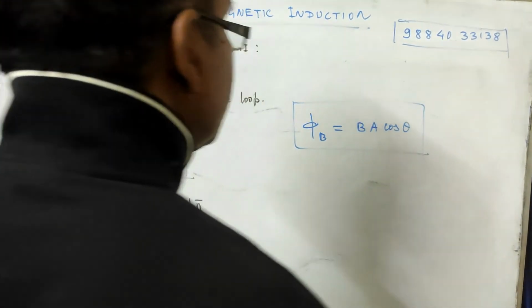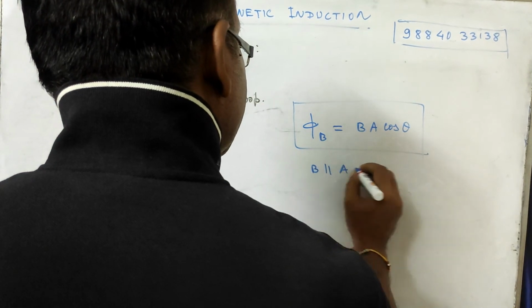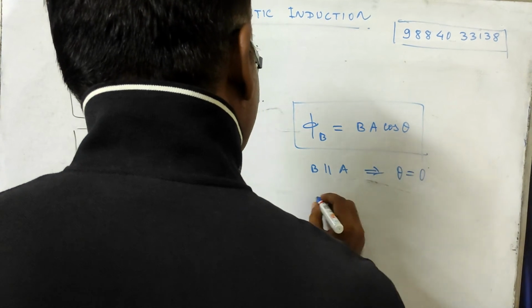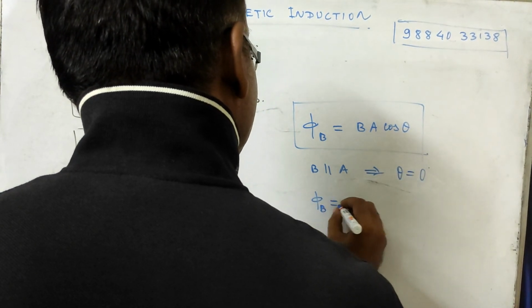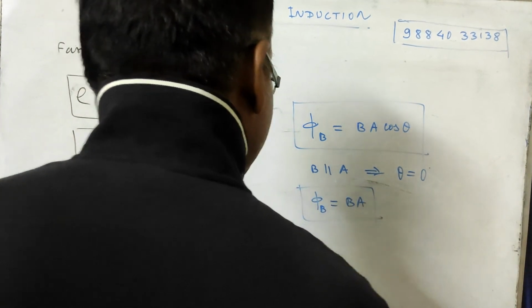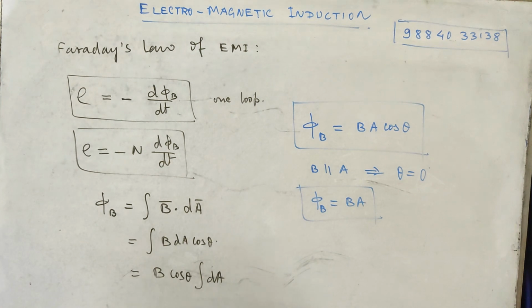This is phi B. If B is parallel to A, in that case what will happen? Theta will become 0 degrees, so phi B will be BA, right. If B is parallel to A, then phi B will be BA. So this is the way we can find out or calculate the E value, the magnitude of E.